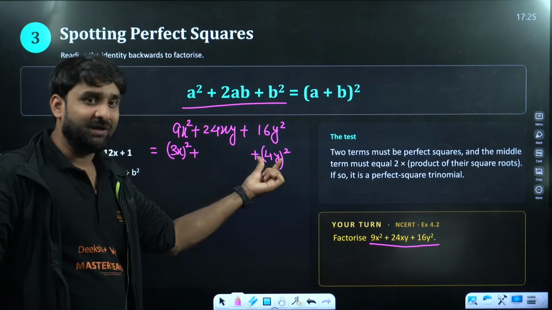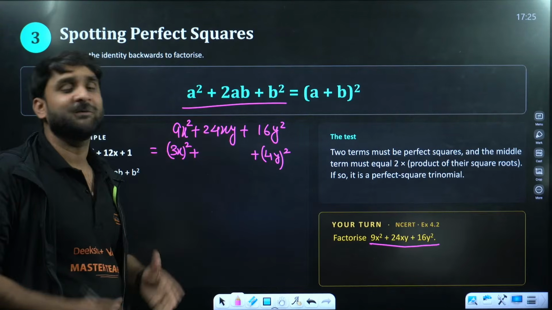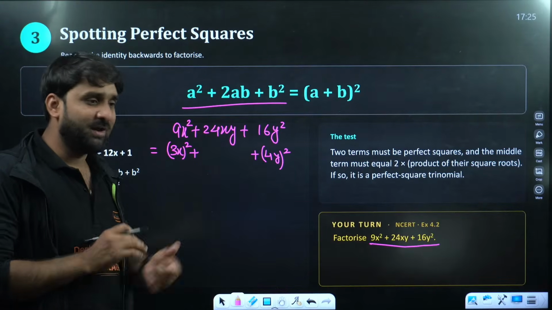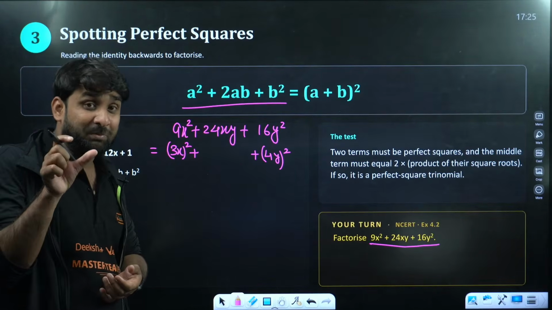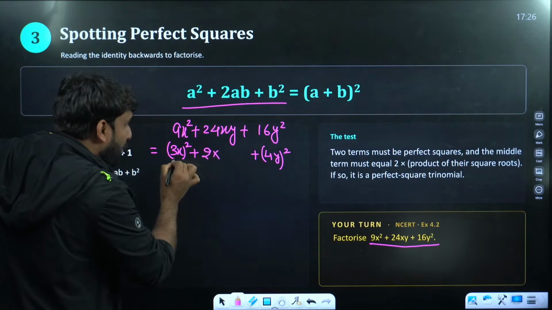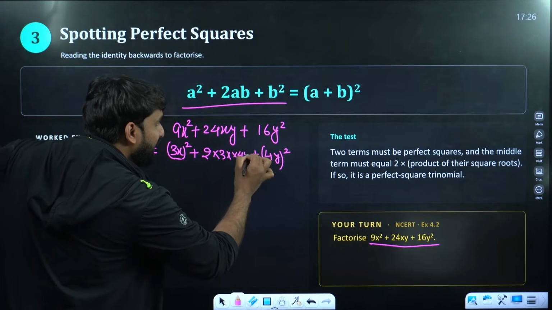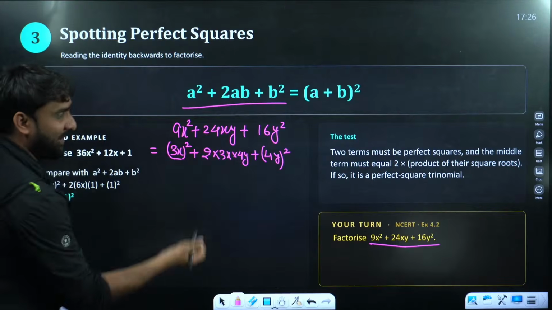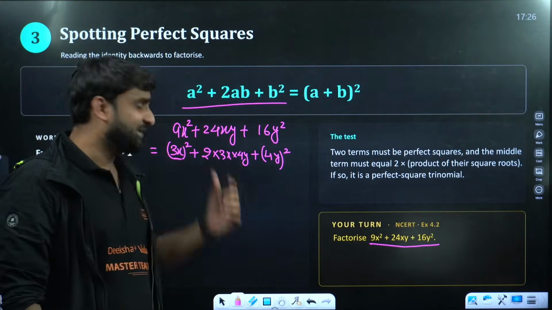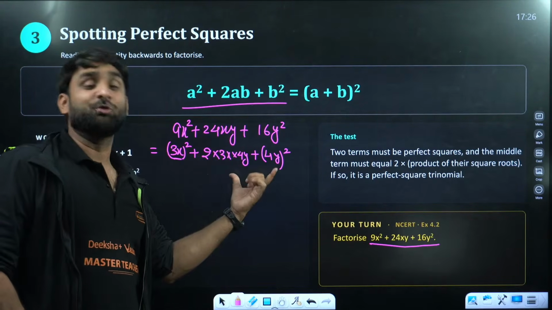First do this, because these two brackets give a square and b square, so the middle term should be 2ab. So write 2, and this will automatically come there, and this will automatically come there. If you multiply these three, the same values come: 3 twos are 6, 6 fours are 24xy. So always focus on a square and b square, then 2ab.